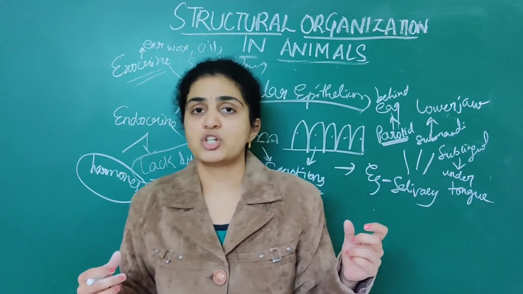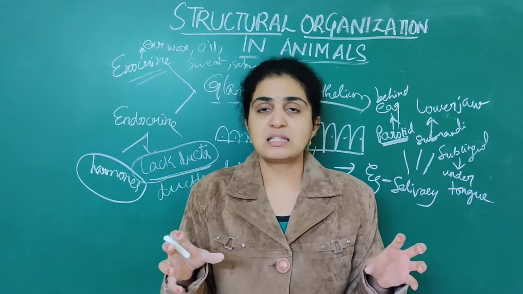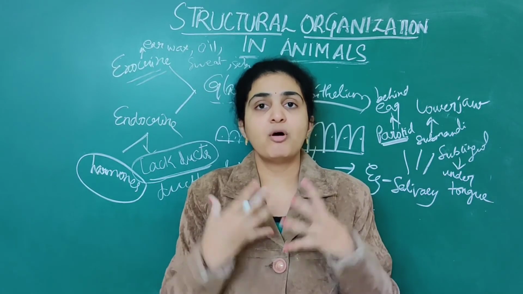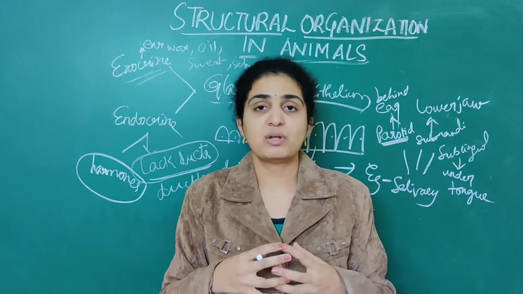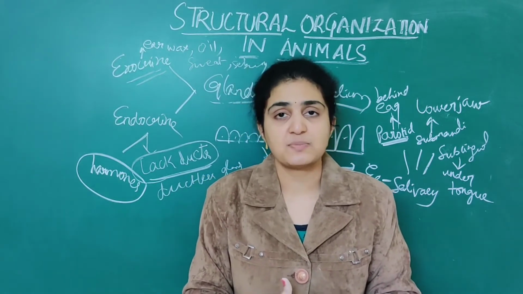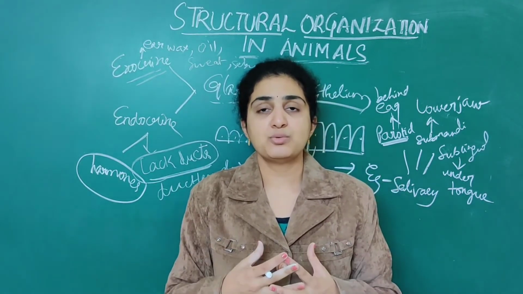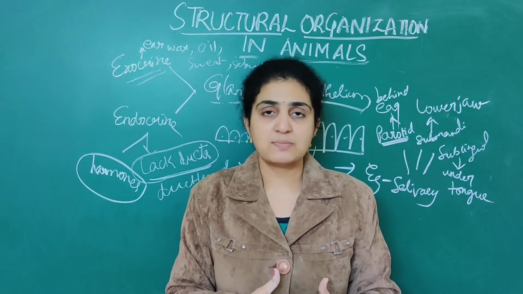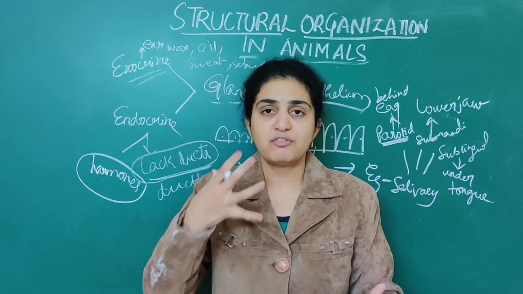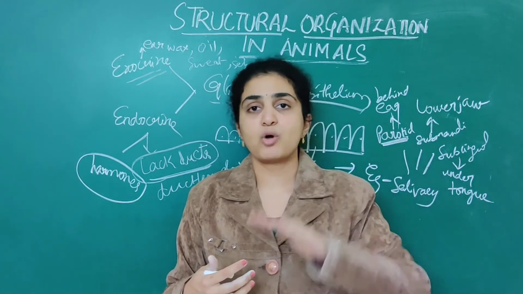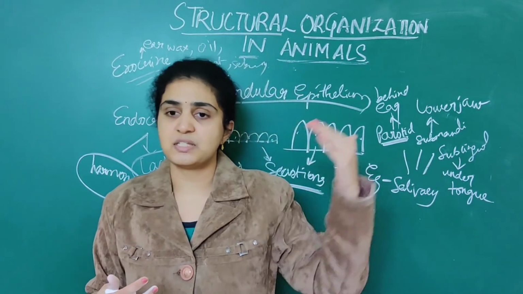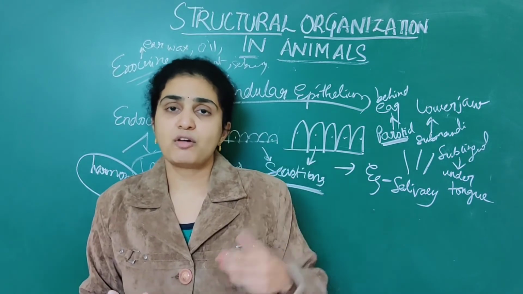So I have given a flow chart. All the cells will combine to form multicellular organisms. When all these cells combine, they form a tissue. All these tissues will form organs. All these organs will form an organ system, in sequence: cells, tissues, organs as well as organ systems. These four.